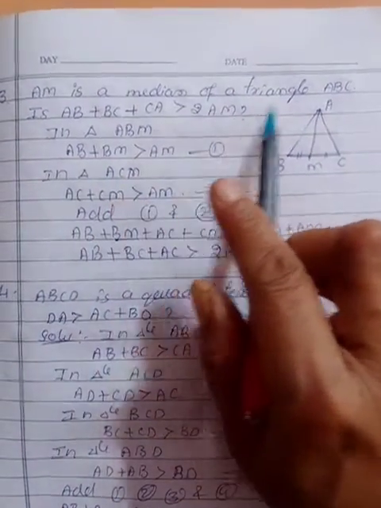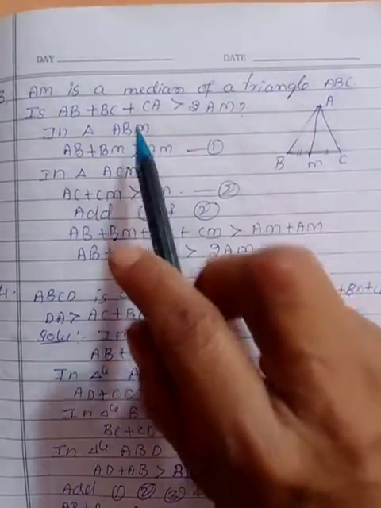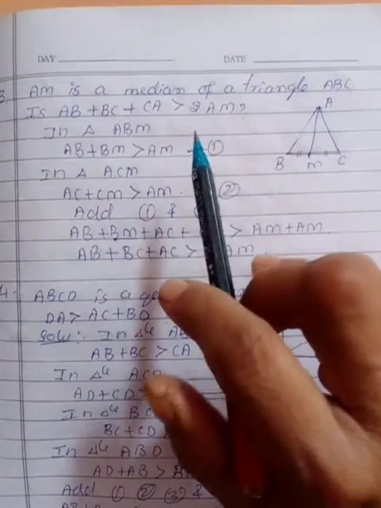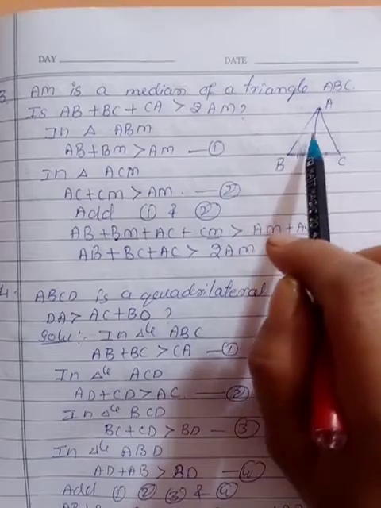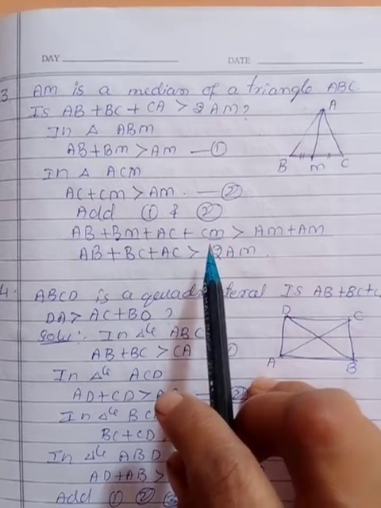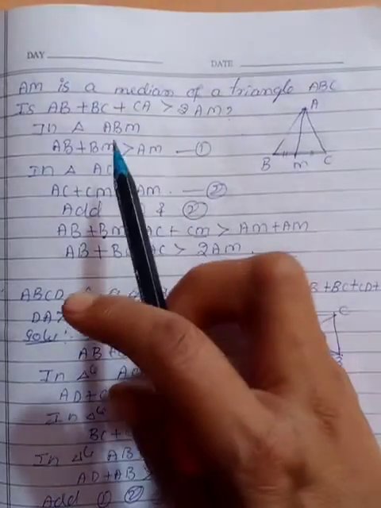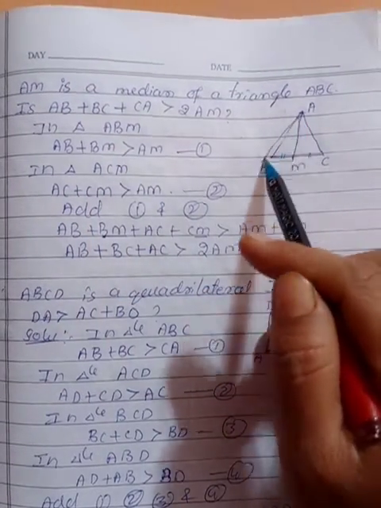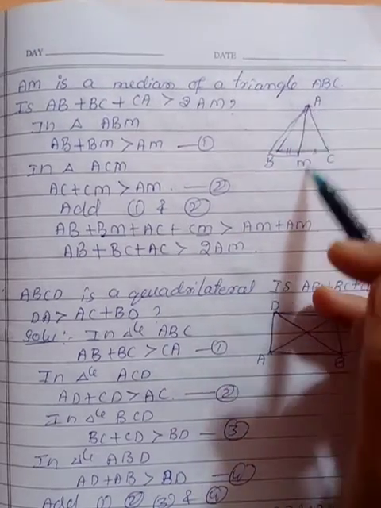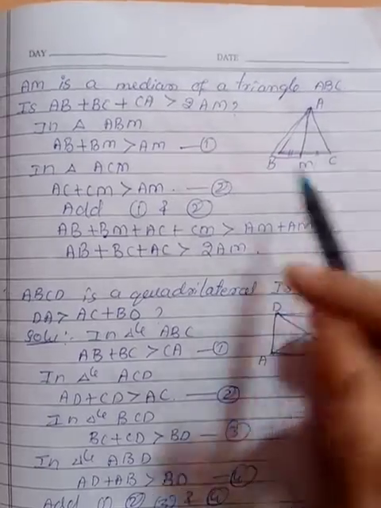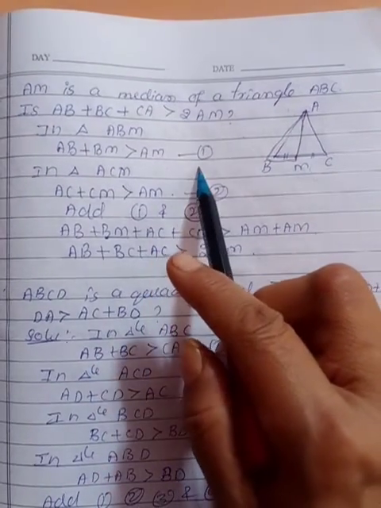So AM is a median of triangle ABC. AB plus BC plus CA, that is the sum of the three sides of a triangle, is greater than 2AM, they are asking. Twice the median they are asking. Okay. So here they have given a clue. We have to consider two triangles. ABM you consider first. In the two sides you take AB plus BM, which is greater than AM. Write down that. Call it as F1.